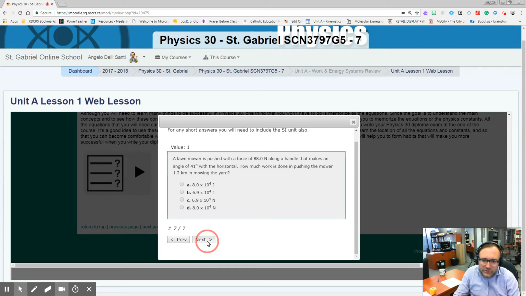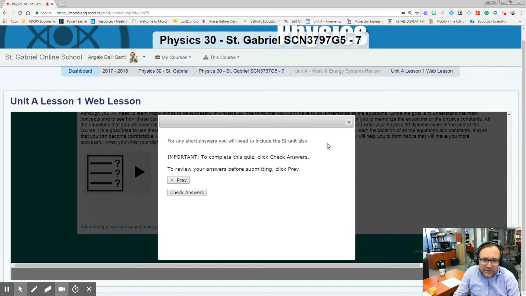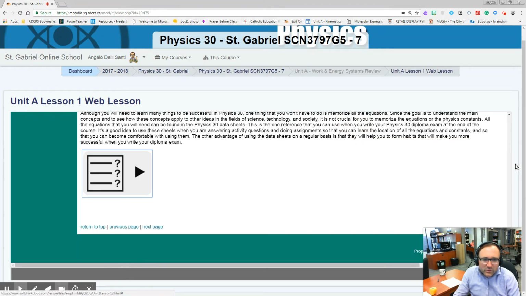Same thing, go through each one and answer the best choice, or if it's not a choice one, you will realize it's a short answer or true and false. So check your answer, then you'll check your answers, and then it will tell you if you got it right or wrong. So you have to do that throughout each page.